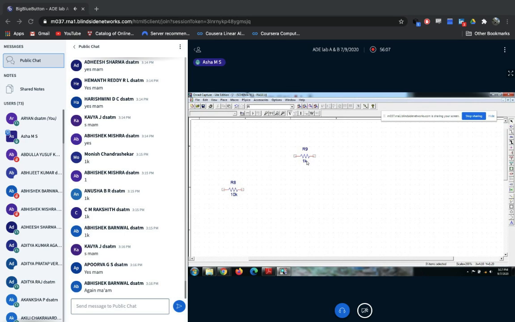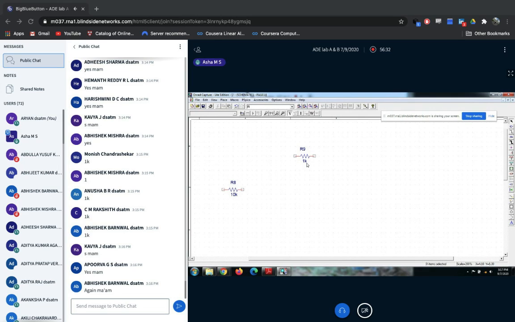The register has two values here. One is R9, one is 1K. This R9 specifies the name or number of the register, how many I have placed. This 1K specifies the value of the register.